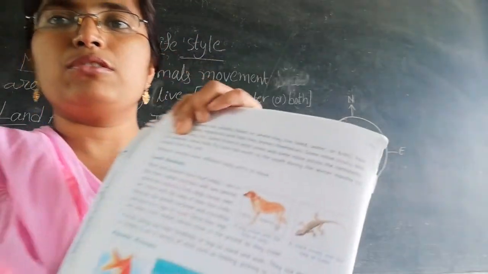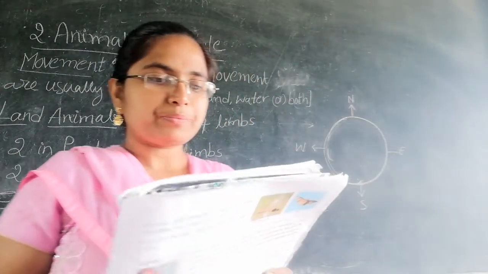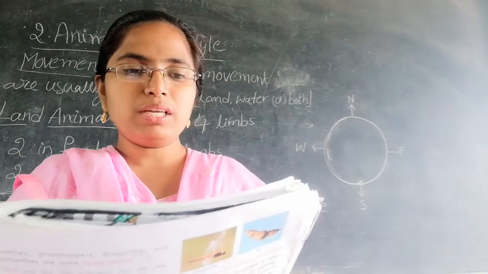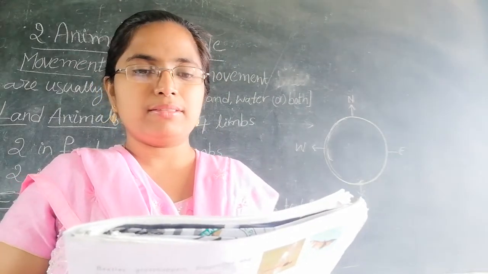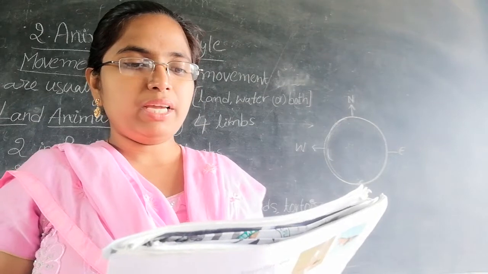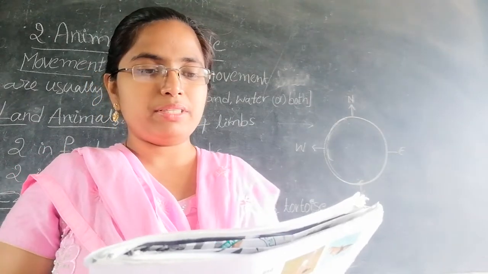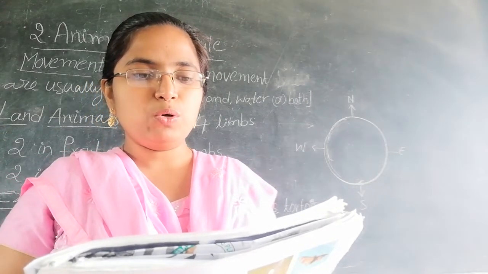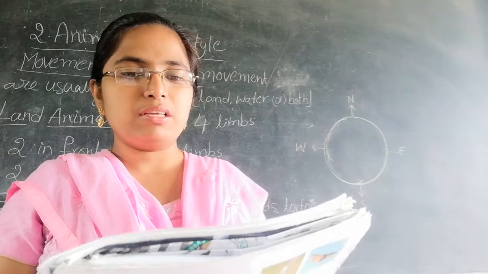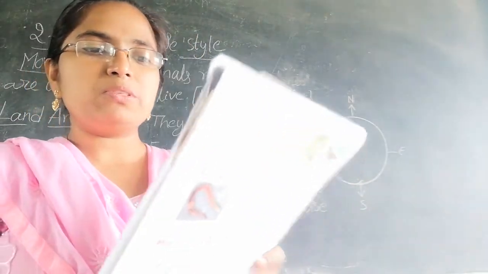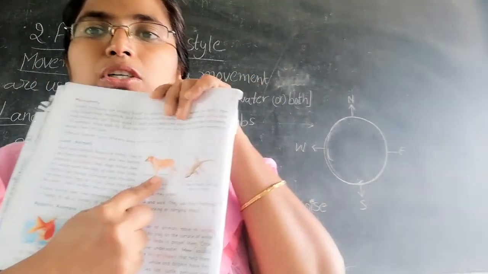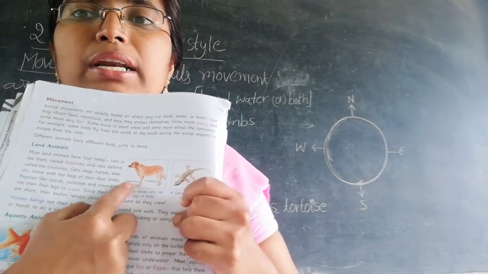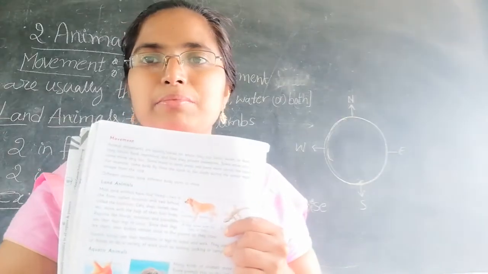See here, I can read. Most land animals have 4 limbs: 2 in front, called forelimbs, and 2 behind, called hind limbs. So cats, dogs, horses, deer, etc. move with the help of their four limbs. See here in the picture, a dog moves with the help of its limbs. The dog has four limbs. Limbs are nothing but legs.